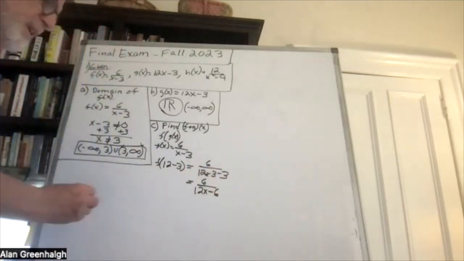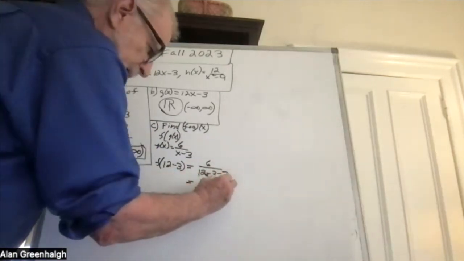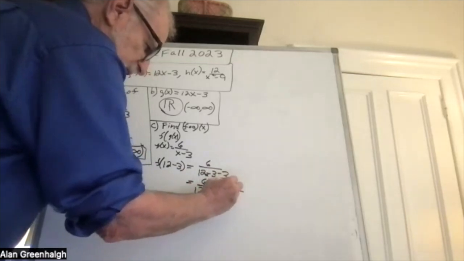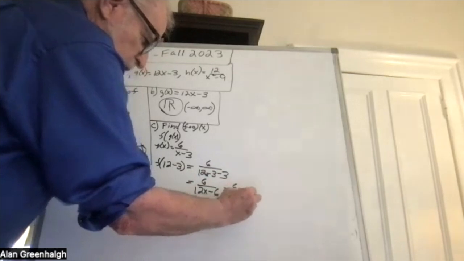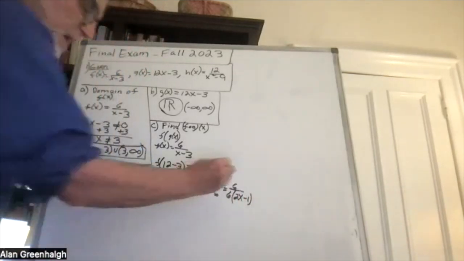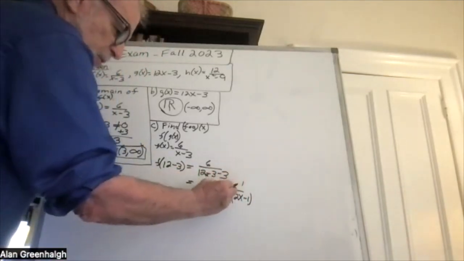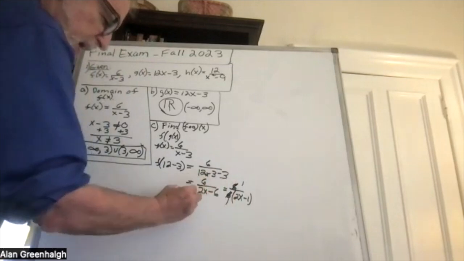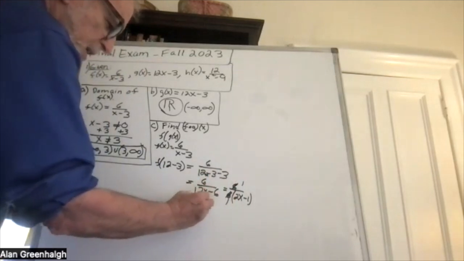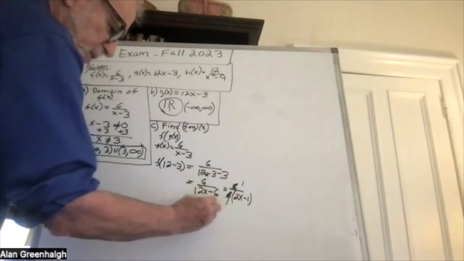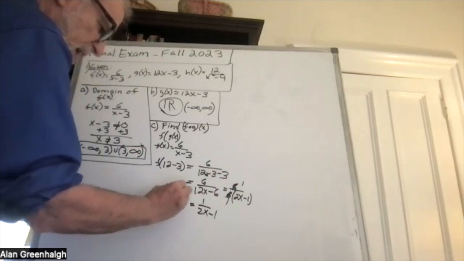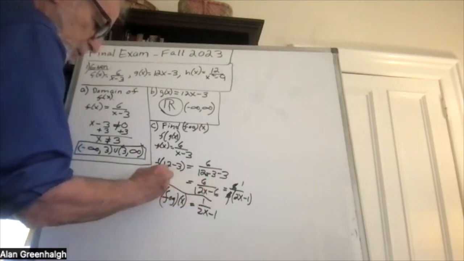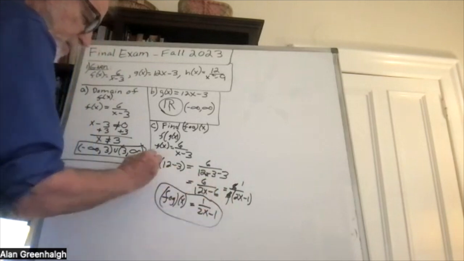And we could do some simplification here by factoring a 6 out of the denominator, 2x minus 1, and then cancel out numerator and denominator, and we wind up with 1 over 2x minus 1. So in other words, f of g of x is equal to 1 over 2x minus 1.